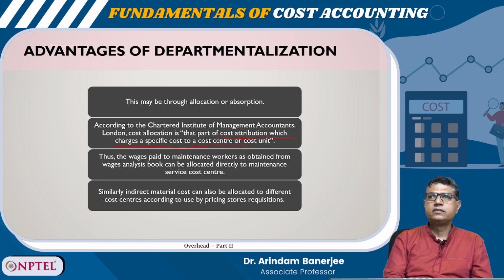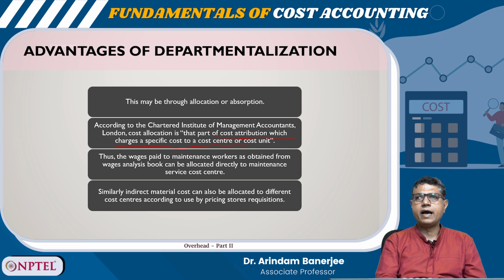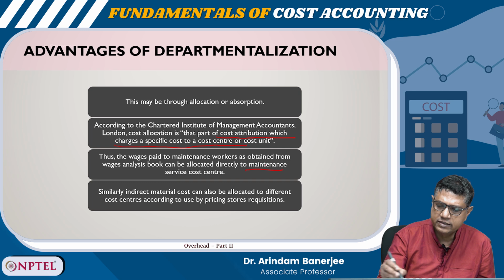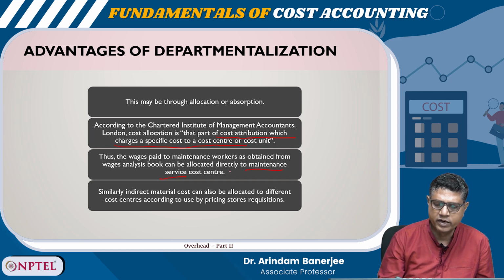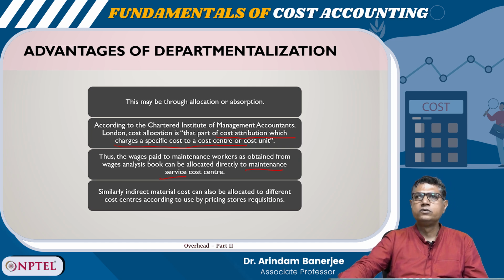Thus, the wages paid to maintenance workers, as obtained from the wage analysis book, can be allocated directly to the maintenance service cost center. So, if maintenance service is a cost center, you can directly allocate it. Similarly, indirect material cost can also be allocated to different cost centers according to use by pricing stores requisitions.